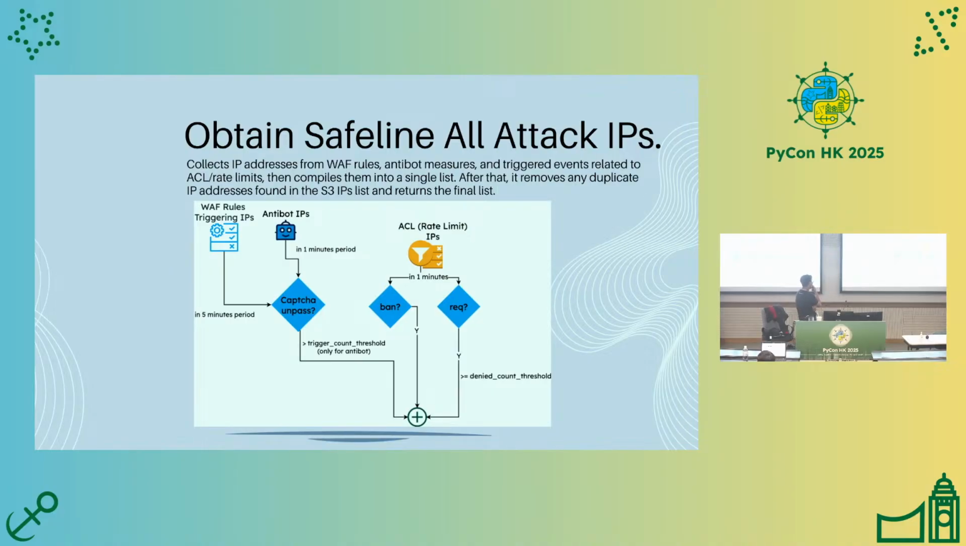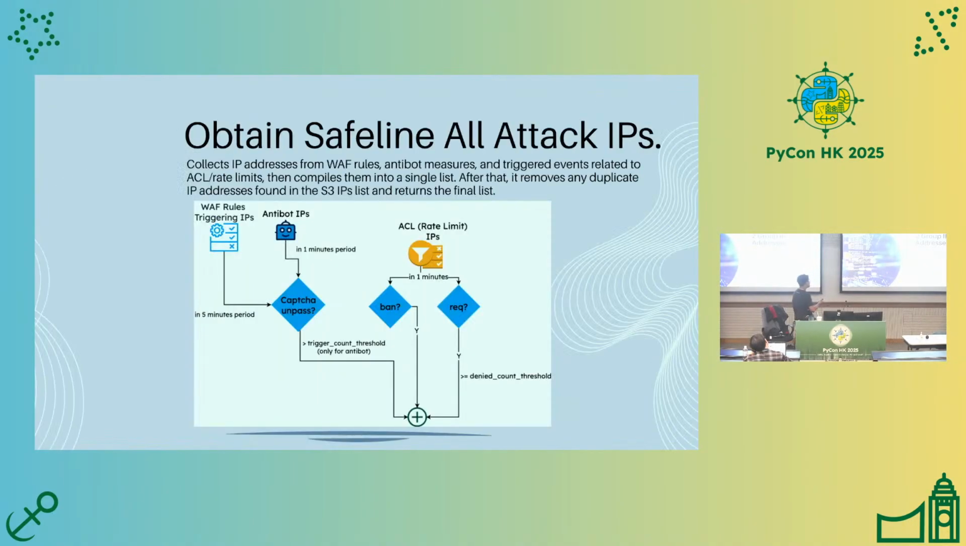I will collect all attack IP addresses from the web application firewall rule triggering event, the anti-bot IP address triggering event, and the rate limit IP address triggering event. Then we'll combine them into one JSON, which will then be used to block at the BPF filter.